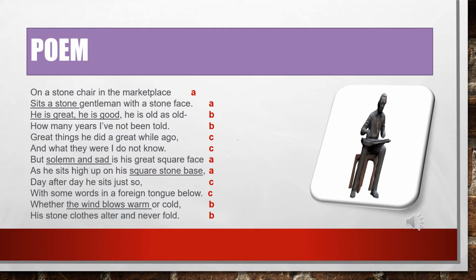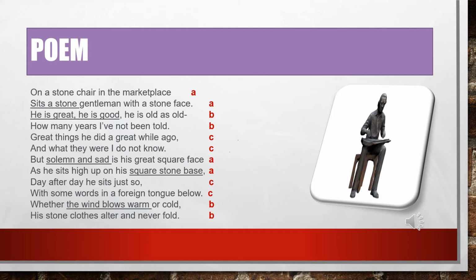And in the next lines: great things he did a great while ago, and what they were, I do not know. So here it says that he might have done some great things. He might have done something very important in life. Maybe because of that his statue is still there, right? But what all he has done, the poet says he does not know.